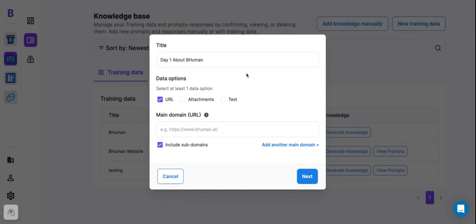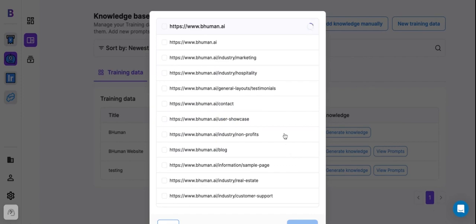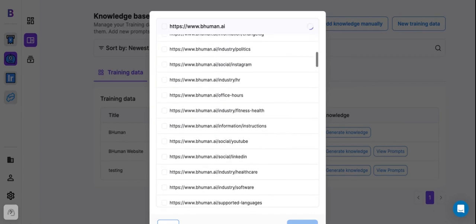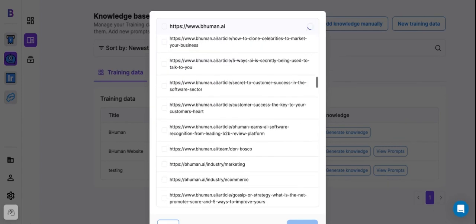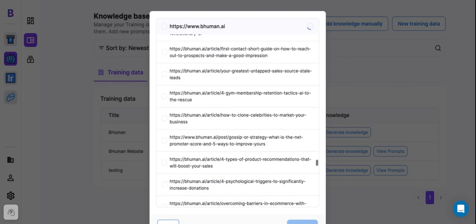Okay, so what do we want it to train on? So I want my persona to be able to answer questions about BHuman. So let me put in the BHuman website and it'll start to learn from that website. Let's hit next. Okay, now what's happening is it's searching across BHuman all the various pages it can learn from. So as you can see here, there's a lot, all of our blog articles, everything.